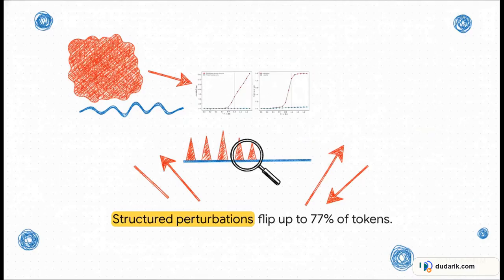To see this sharpness actually play out on the ELF model, you just have to look at what happens when you introduce even a tiny boundary-aligned error. It massively spikes the token error rate. We're talking flipping up to 77% of the tokens. Meanwhile, if you apply random isotropic noise of the exact same size, it barely registers above 0%. So the text decoder is incredibly sensitive, but only to these specific geometric boundaries.